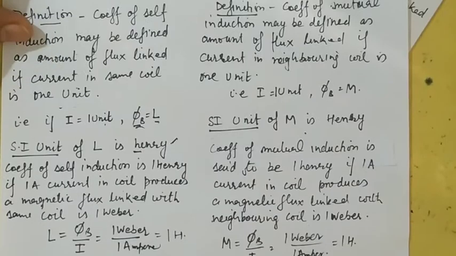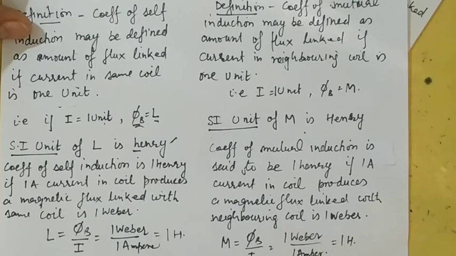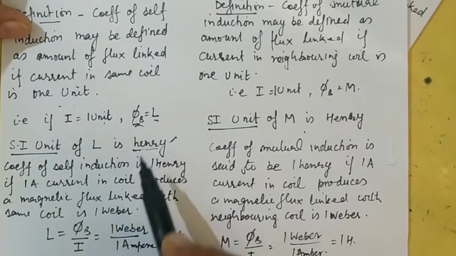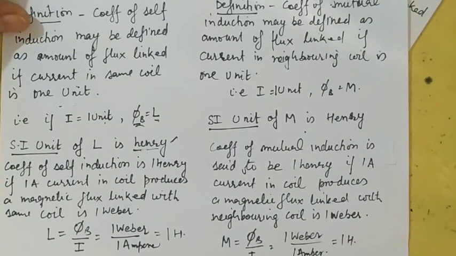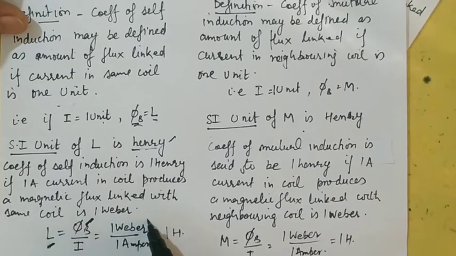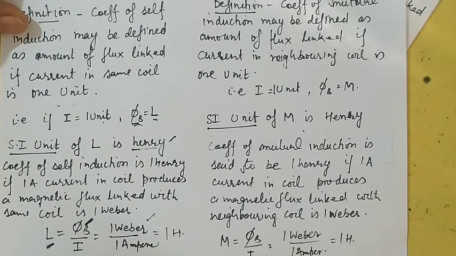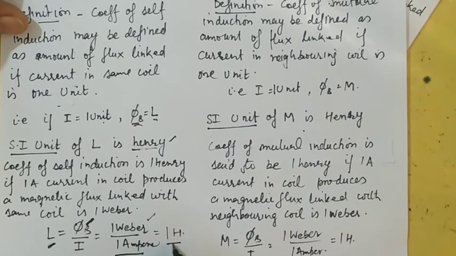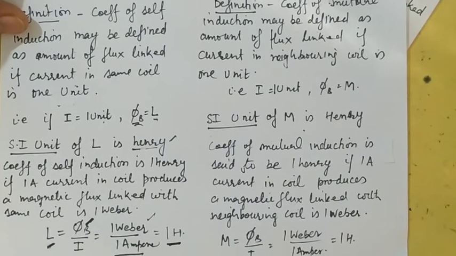Now, what is the SI unit of self-inductance, or coefficient of self-induction? It is Henry. We can say that the coefficient of self-induction is 1 Henry if the magnetic flux linked with the coil is 1 Weber when a current of 1 ampere is passed. So that is 1 Henry.